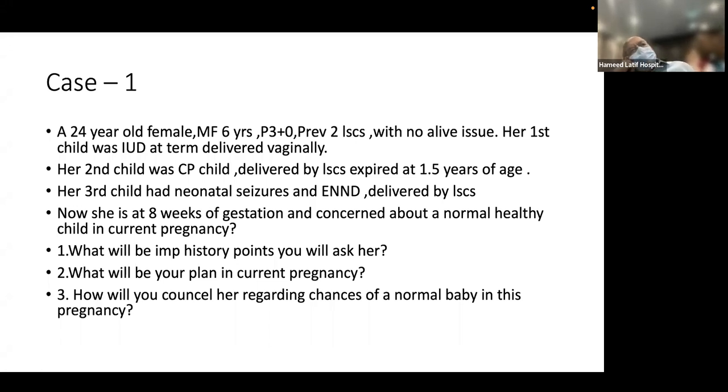So when we're trying to look for a cause, generally, it seems that the cause for the pregnancy losses in each pregnancy was different. It does not seem that it is the same cause every time. But if you look at it carefully, IUD, CP, and neonatal seizure all can happen by hypoxia. So you have to look for a cause which is causing hypoxia to the baby at some point in time.